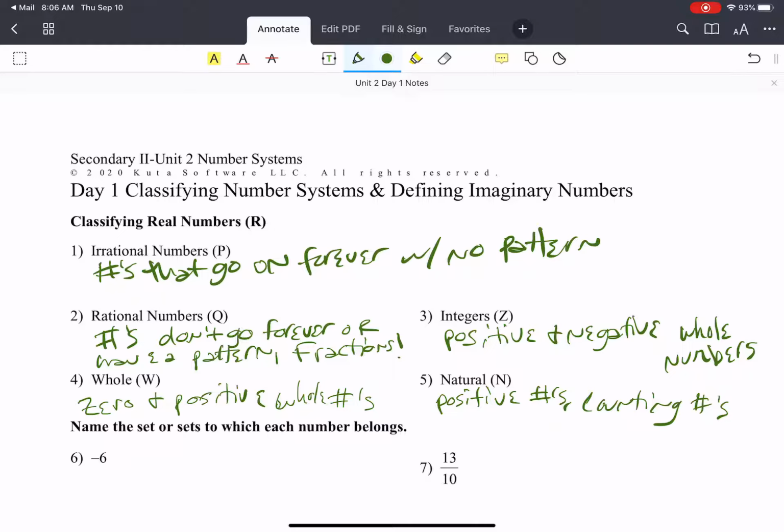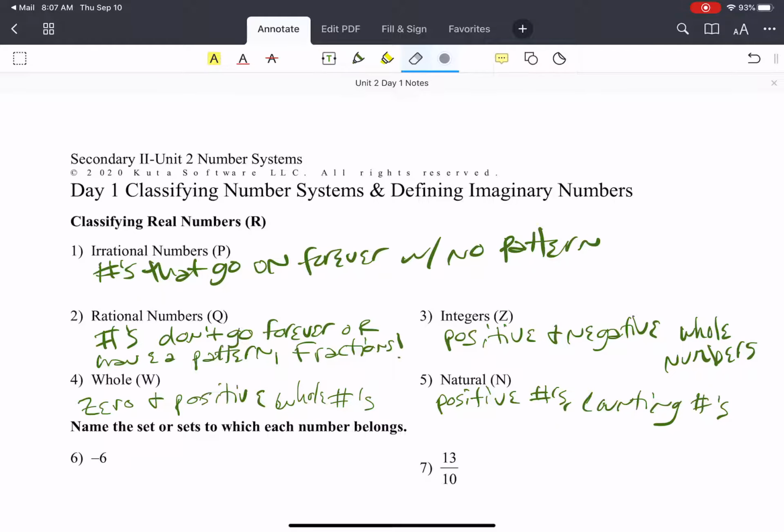Okay, so these are called number sets, and some of them are smaller but fit into the others. We call those subsets. So like natural numbers are a subset of whole numbers because all of these still fit into this. But this one has an extra one, 0. All right? So we're going to do one or two together, and then I'll have you guys try some. I want to name all the number sets that this number applies to.